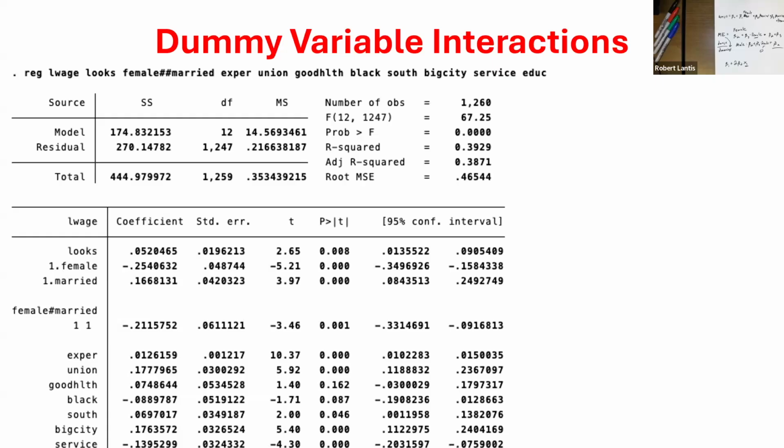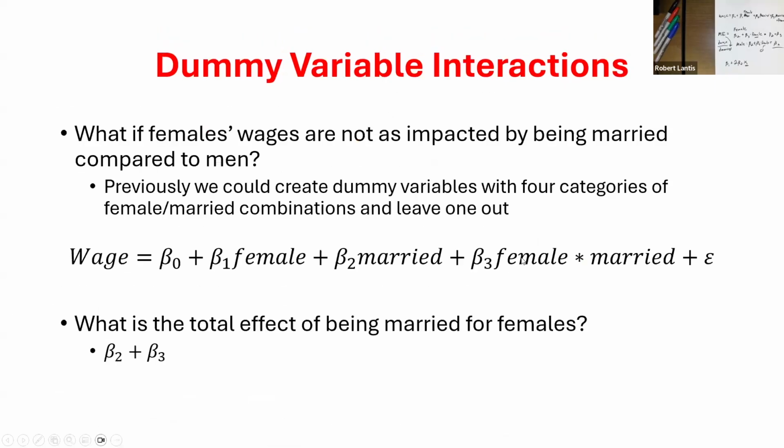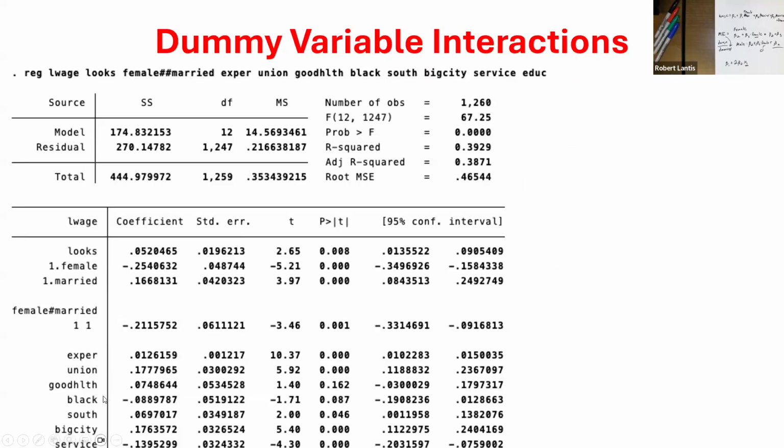Now, it can be helpful to create the variable for yourself so that you can think about it, and then include female, married, and that interaction term. That's fine. If you do it this way, Stata will automatically include the dummy variable for female, the dummy variable for married, and then the interaction of the two. It just gets a little trickier if we want to display those coefficients in Stata using the display command, and we'll take a look at that in our do file. But for the sake of what we're doing, we now have the coefficient on female, the coefficient on married, and the coefficient on the interaction of the two, while still controlling for a bunch of other factors.